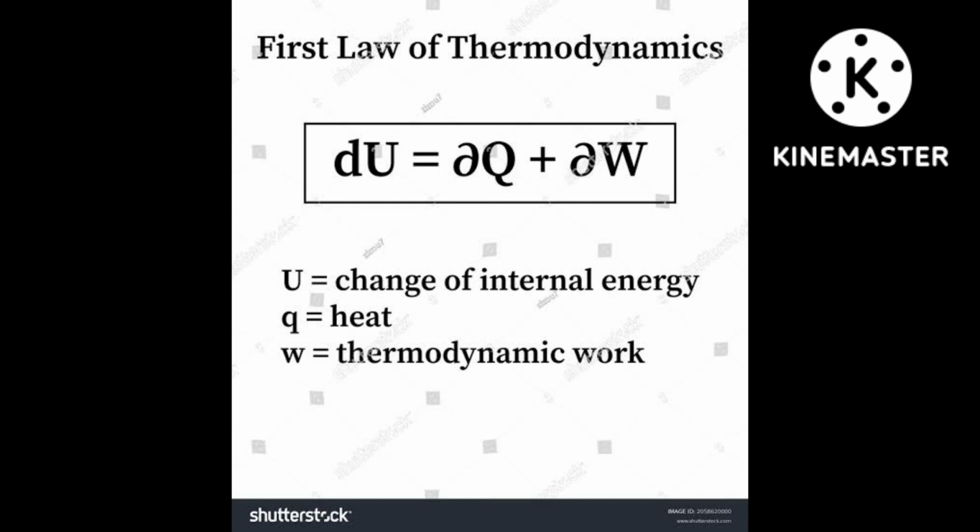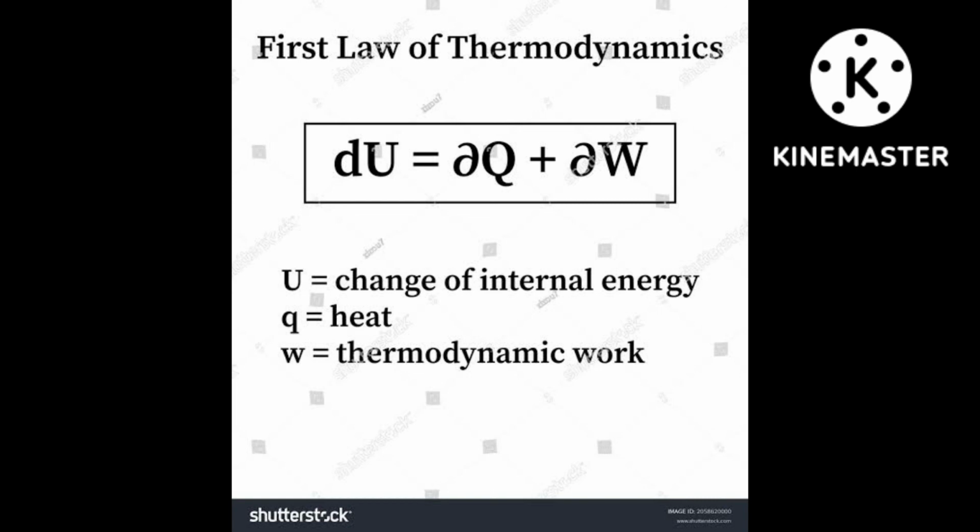Then what will happen? If you multiply dV with P and also with plus minus dP, it will become P into dV plus minus dP into dV. Because dV is outside the bracket, you multiply with both terms, so it becomes P external into dV plus minus dP into dV.